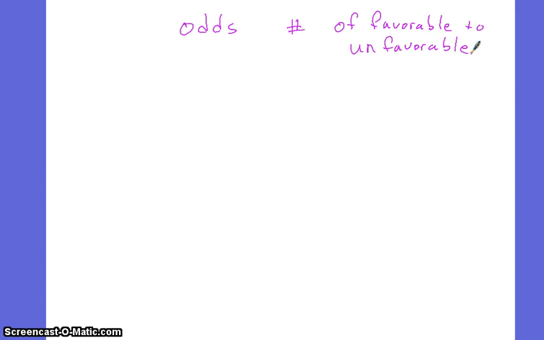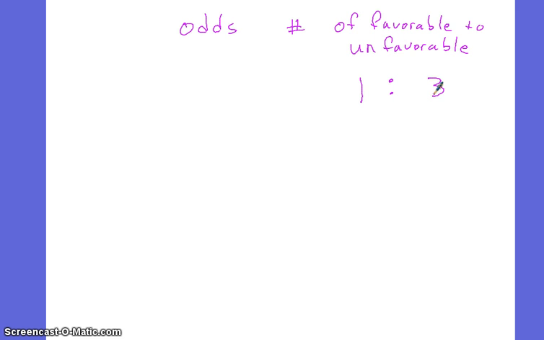We refer to odds with a colon. So for that sector A again, remember it was a 1 in 4 probability or 25% chance, the odds are 1 to 3 because it's 1 favorable to 3 unfavorable outcomes. As you can see, my unfavorable is much, much more.